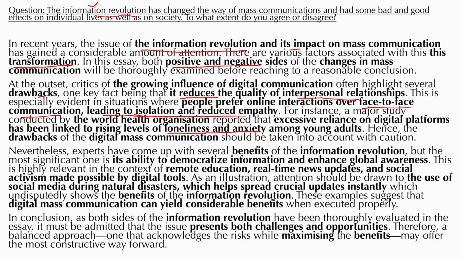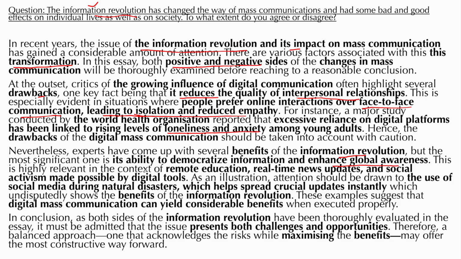Nevertheless, experts have come up with several benefits of the information revolution, but the most significant one is its ability to democratize information and enhance global awareness. So now I'm writing about the positive side of this mass revolution or information revolution. As you can see, I am not using the full topic here anymore because I don't need to. I'm using part of the topic, and I'm saying its ability to democratize information and enhance global awareness. So this is my main idea.